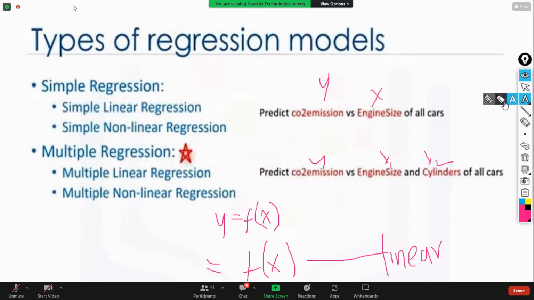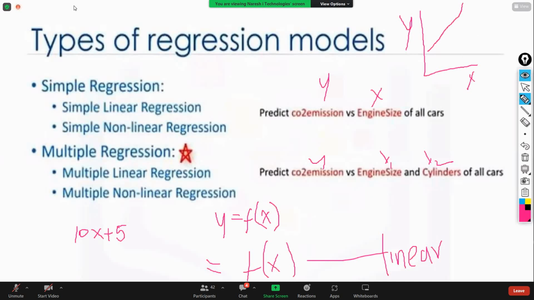Example is 10X plus 5. What is meant by 10X plus 5 is, if you draw the scatter plot of X versus Y, 10 is nothing but the slope and 5 is nothing but the intercept. Means you are going to take a y-intercept of 5, and from here you are going to draw a line like this, which is a straight line.